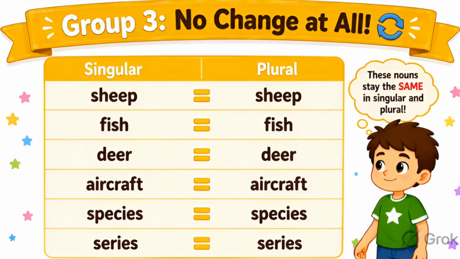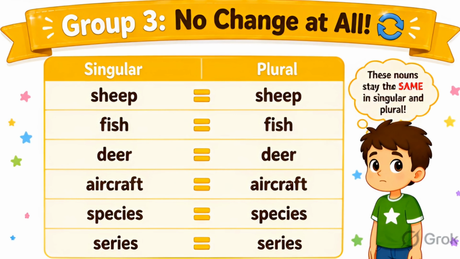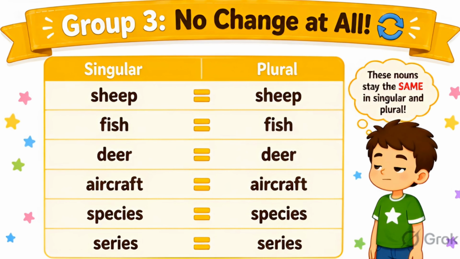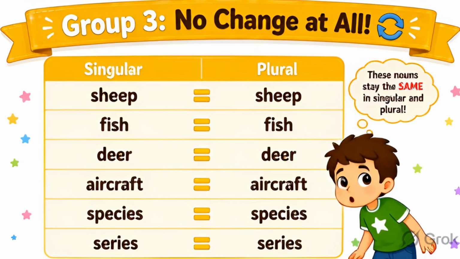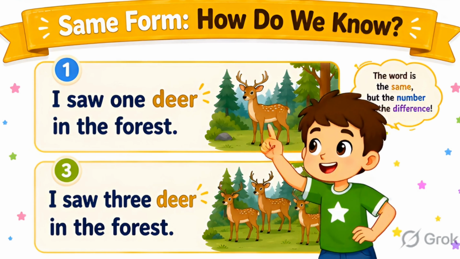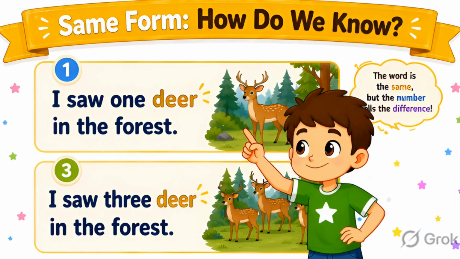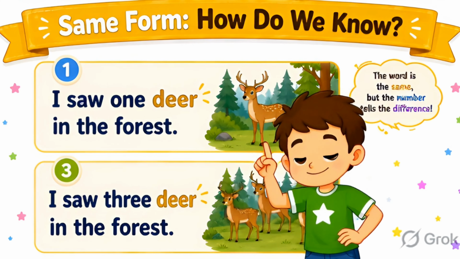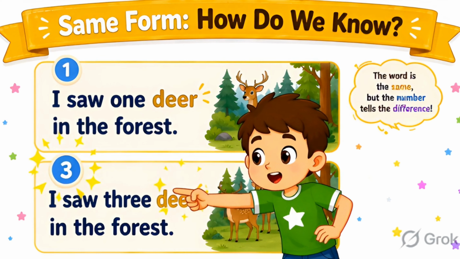The third group doesn't change at all. 1 sheep, many sheep. 1 fish, many fish. 1 deer, many deer. Same word whether singular or plural. So how do we know if it's singular or plural? Context. 1 deer tells us it's singular. 3 deer tells us it's plural. The number or context makes it clear.